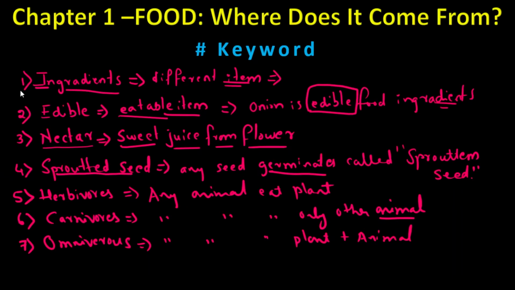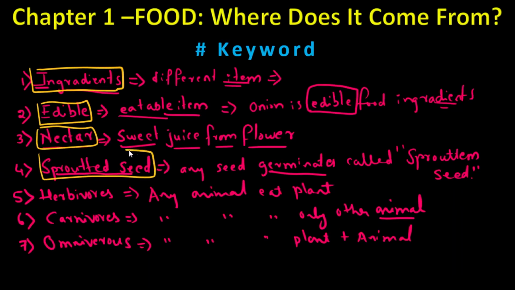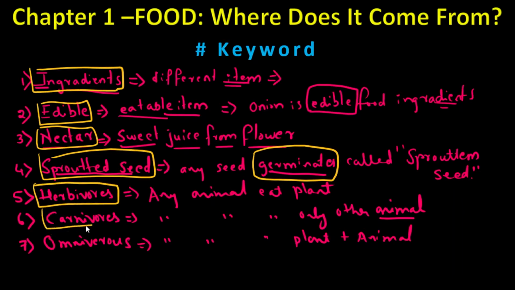Let me put it once again. These are ingredients, edible, nectar, and sprouted seeds, also germinate, okay, and herbivorous, then carnivorous and omnivorous. So these are the keywords which are very important while writing answers in the examination.